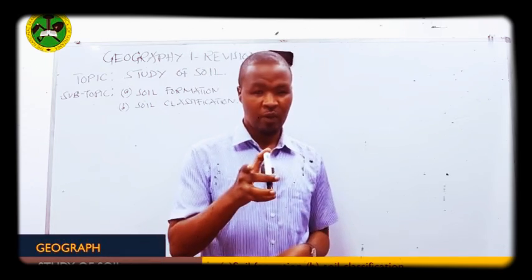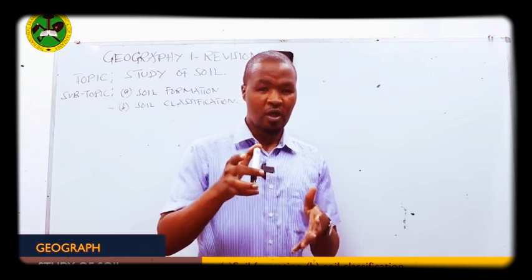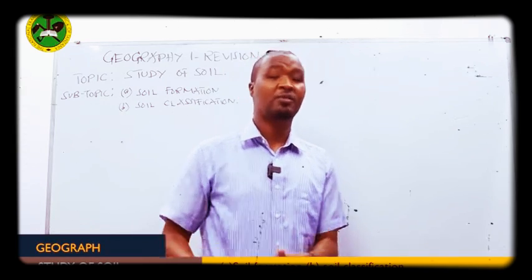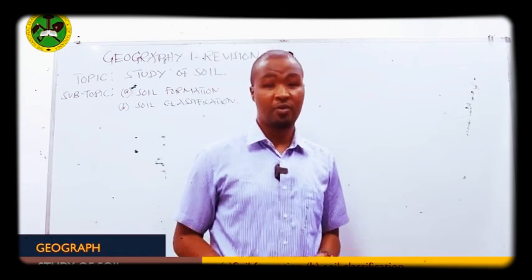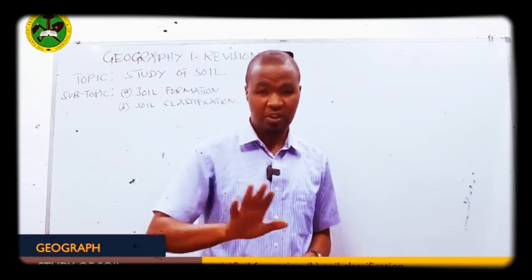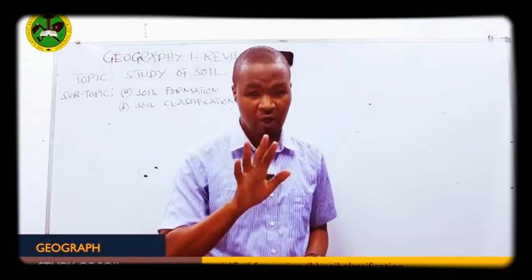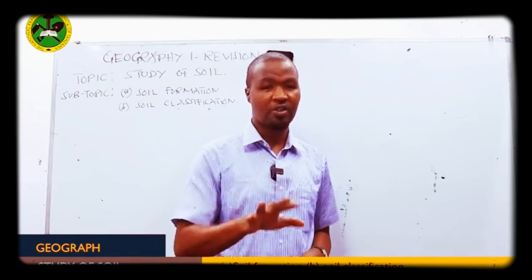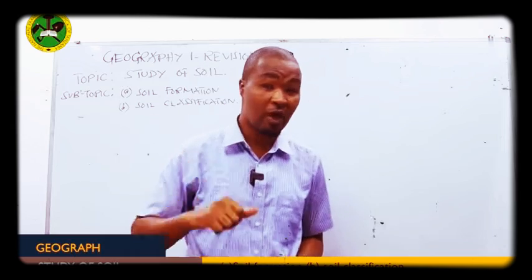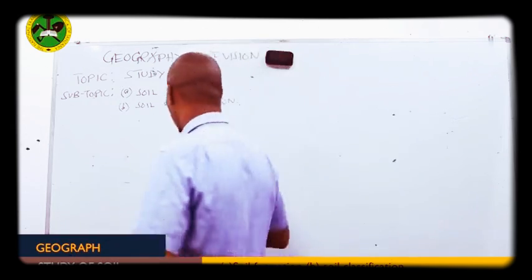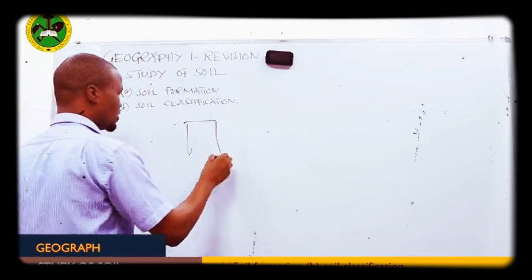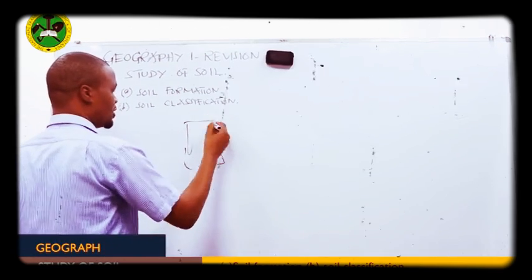So soil refers to a body or system which is a result of many combinations. That is not the definition of soil, I'm talking about the history of soil. Soil has a history, and it comes from far away. At the beginning we have what we call the parent rock. Let us assume this is our rock.